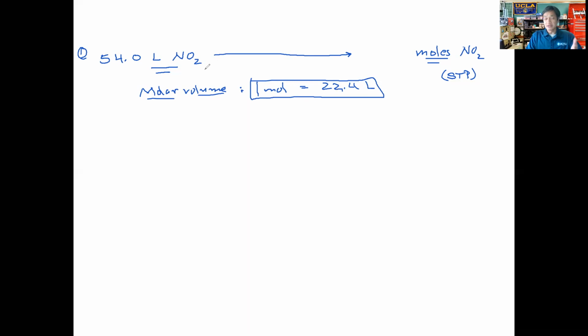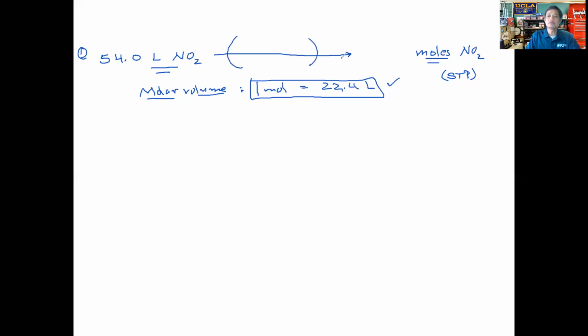Okay, and so it just happens to be that the gas in this problem here is nitrogen dioxide gas. But again, the identity doesn't matter. It's this relationship here. So as long as we have 1 mole, okay, we will occupy this amount of space. Okay, so going back to this problem then, you notice here we don't have 22.4 liters. We have more than 22.4 liters, which means that we're going to have more than 1 mole of nitrogen dioxide gas. Because this here gives us the relationship between 1 mole of the gas and the volume it occupies. Okay, so this is the conversion factor we're going to use.